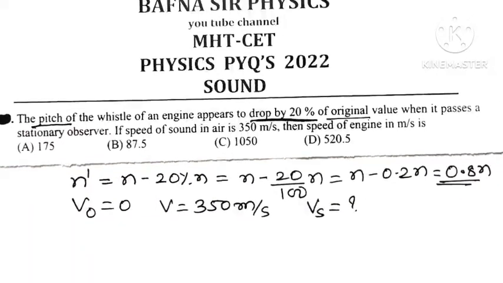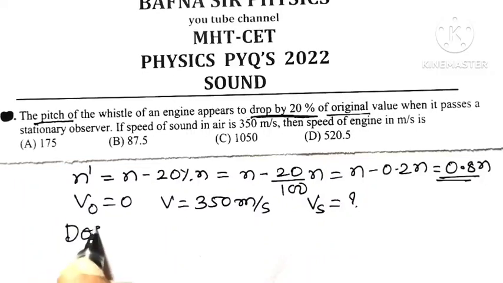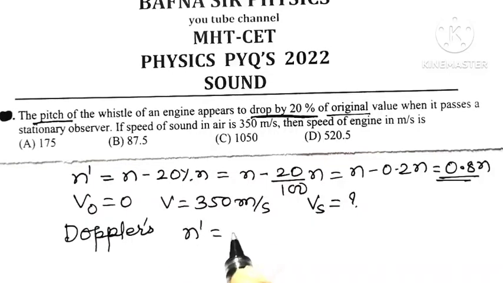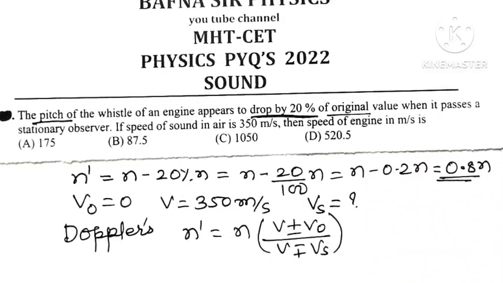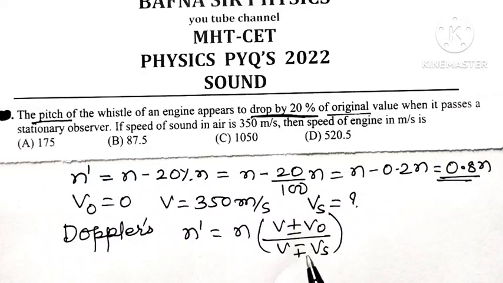See here, we know according to Doppler's formula, the apparent frequency heard by the observer is N dash equal to n in bracket V plus or minus VO upon V minus or plus Vs. Use the upper sign whenever the distance between source and observer decreases.